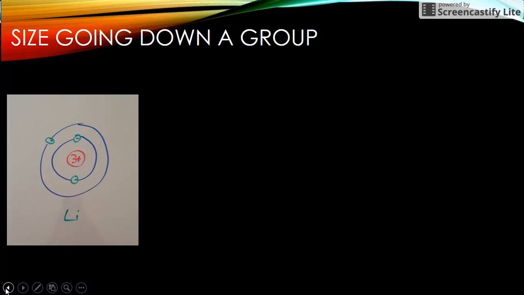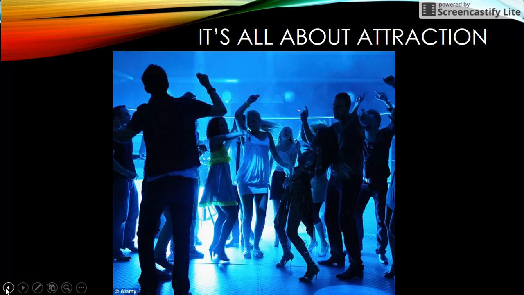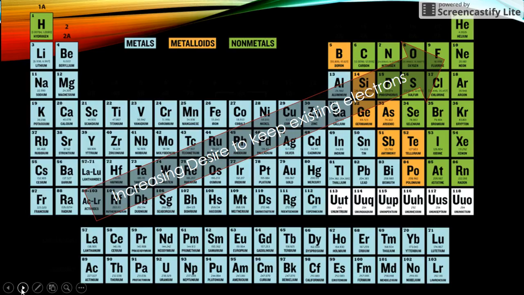Going back to our picture, it's sort of like if this woman wants to make eye contact or get attraction going with somebody over here. Look at all the shielding, all these guys she has to sort of see through to get eye contact here. The shielding is what causes electrons to not be as drawn into a nucleus.